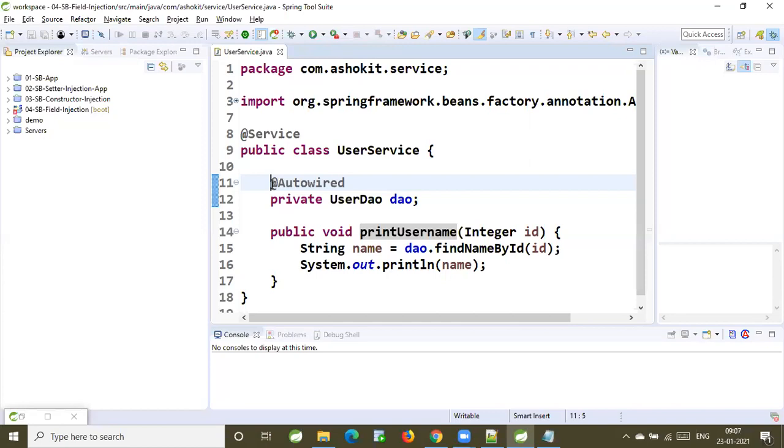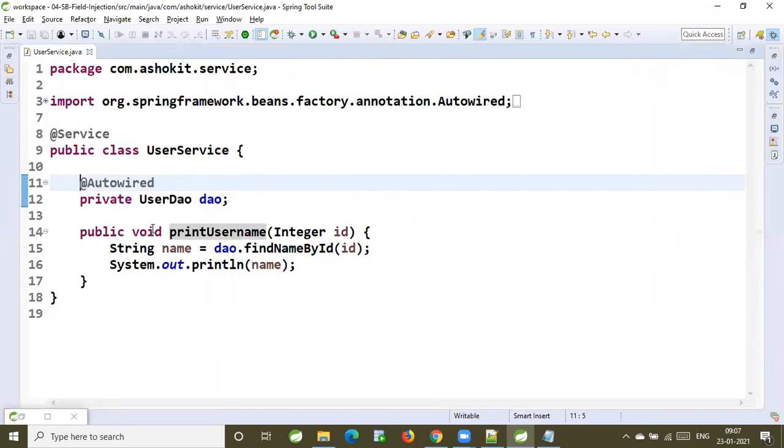Hello, Ashok sir. Yeah, yesterday I had one interview. They asked about autowired, and I told the same things, but the interviewer was not satisfied. Yeah, we'll come to that. We'll come to that.